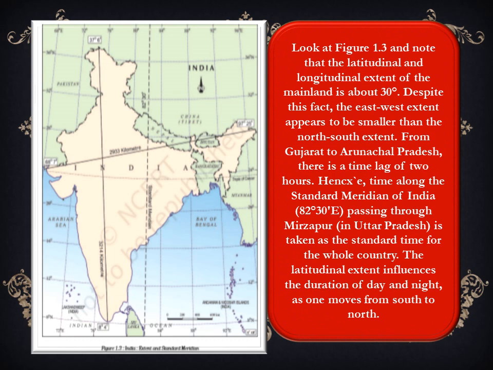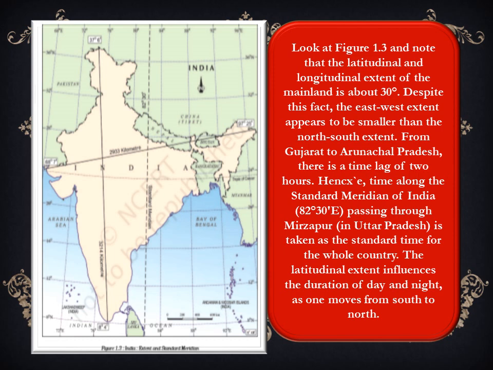Now when we move from Gujarat, which is the westernmost part of India, to Arunachal Pradesh, which is the easternmost part of India, we can see a time lag of 2 hours.